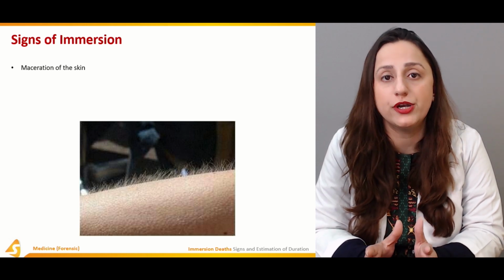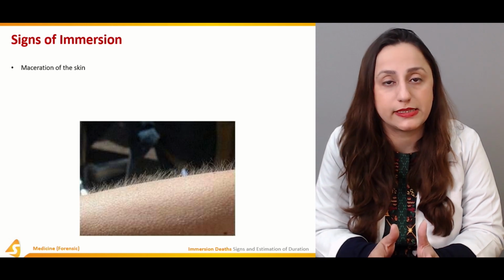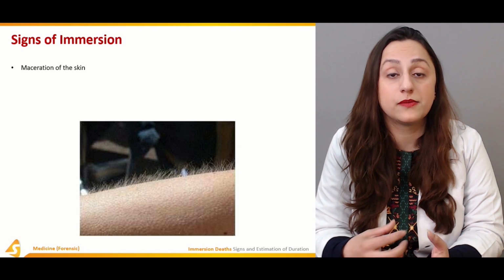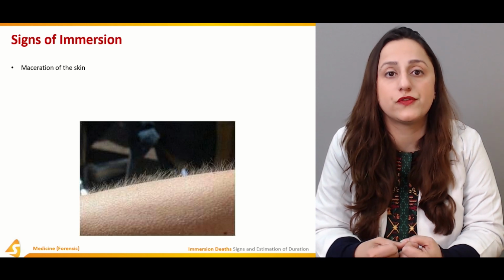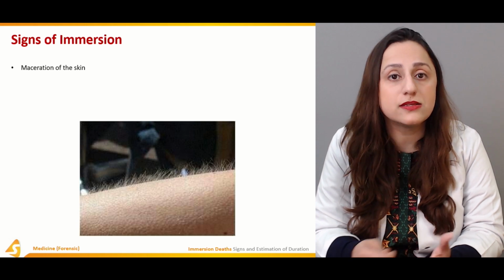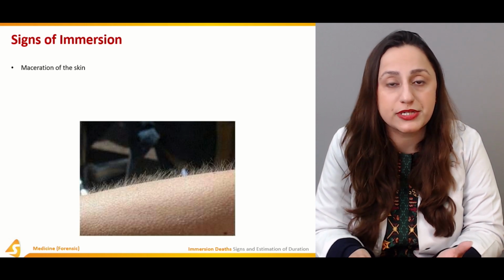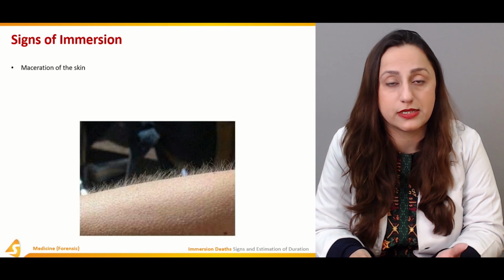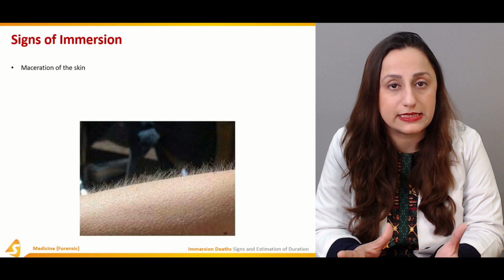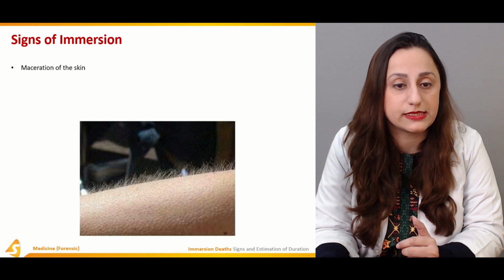If there is prolonged immersion, a glove and stocking pattern comes into play, and the skin can be removed for fingerprinting and identification of the person. So it's nature's way of preserving someone's identity, and it's very important in these cases.